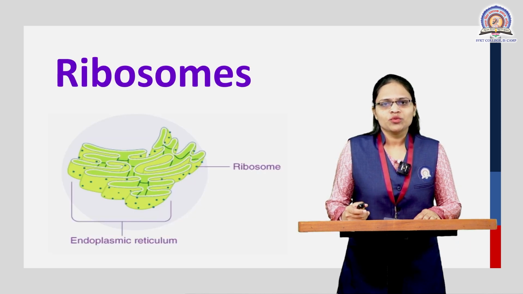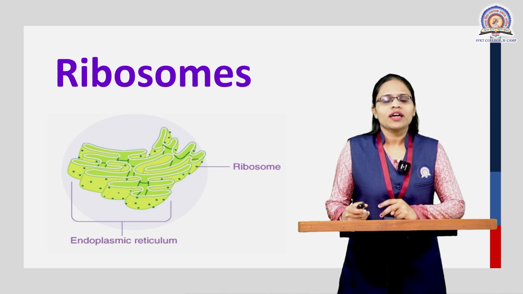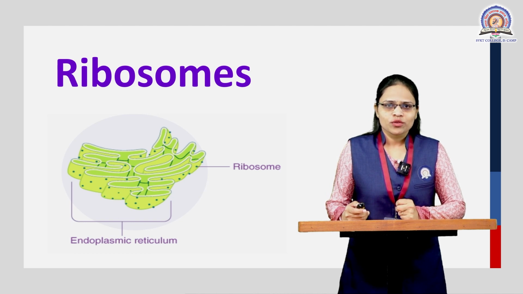As we know, there are different types of cell organelles present in the cell, that is mitochondria, ribosomes, and the Golgi apparatus. The endoplasmic reticulum has two different types, the smooth endoplasmic reticulum and the rough endoplasmic reticulum, out of which the rough endoplasmic reticulum has structures called ribosomes.